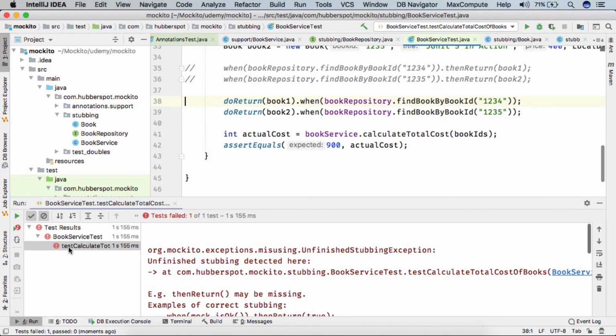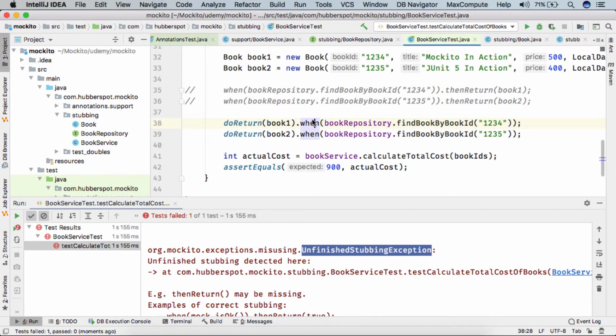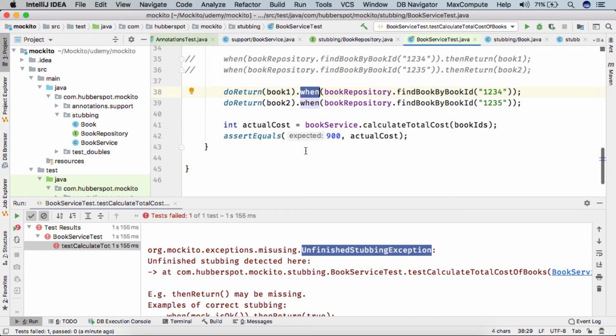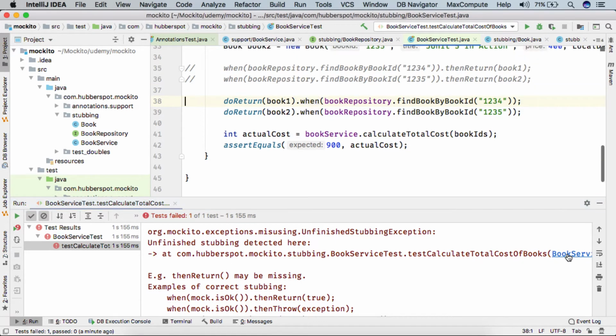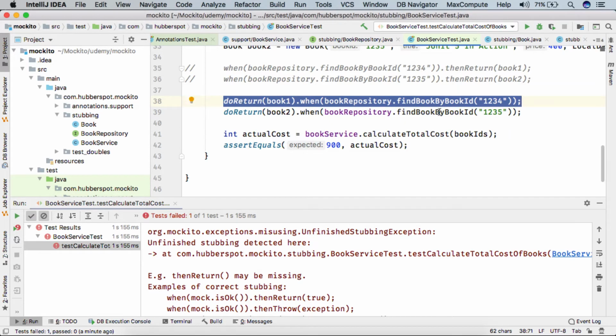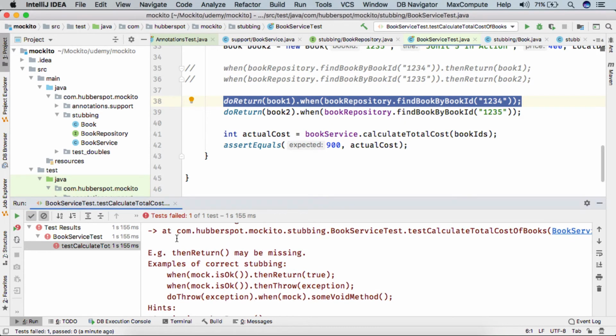so friends, here you can see the test case failed and it gave an exception, org.mockito.exceptions.misusing, and the name of the exception is UnfinishedStubbingException. So what Mockito is telling us is that here you haven't finished the stubbing, and it also tells us the unfinished stubbing detected here. So it also gives the line number. So if I click it here, it takes me to this line. And it also gives an example that thenReturn may be missing.